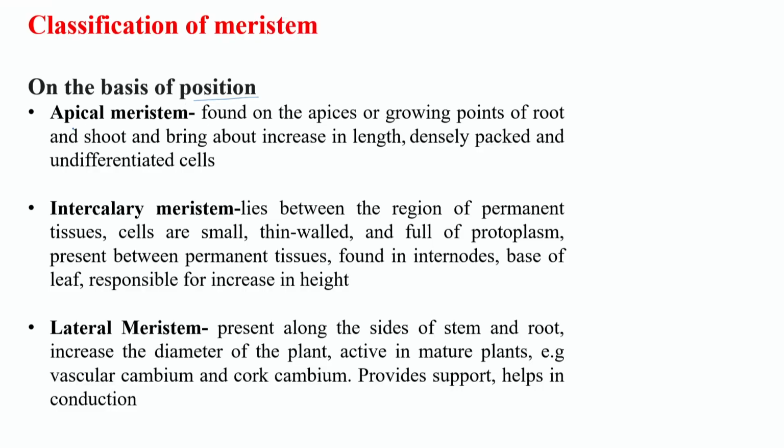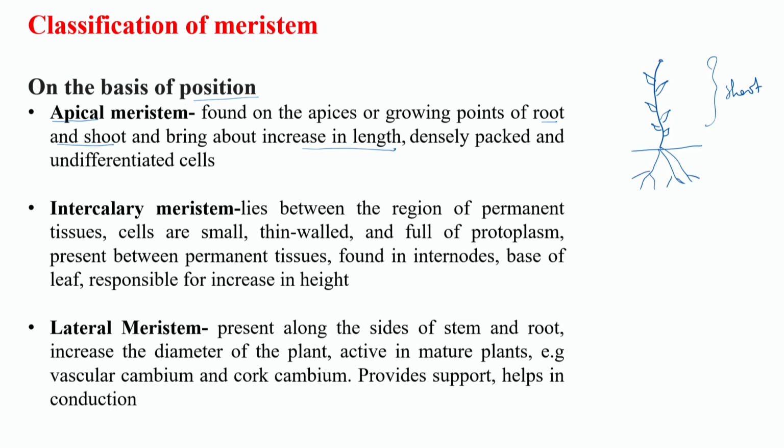Now apical meristem is found at the apical location, on the tips of growing points of root and shoot, and this brings about an increase in length of the plant. Suppose this is the shoot part and this is the root of this plant.